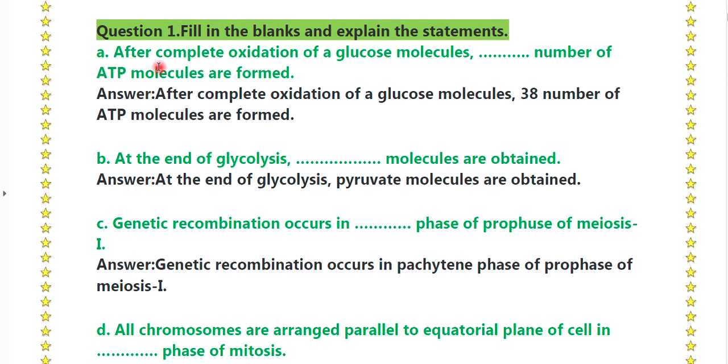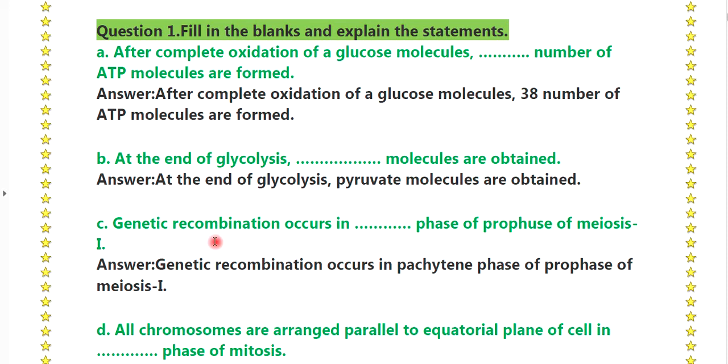A, after complete oxidation of glucose molecules, dash number of ATP molecules are formed. Answer: after complete oxidation of the glucose molecule, 38 ATP molecules are formed. B, at the end of glycolysis, dash molecules are obtained. At the end of glycolysis, pyruvate molecules are obtained.